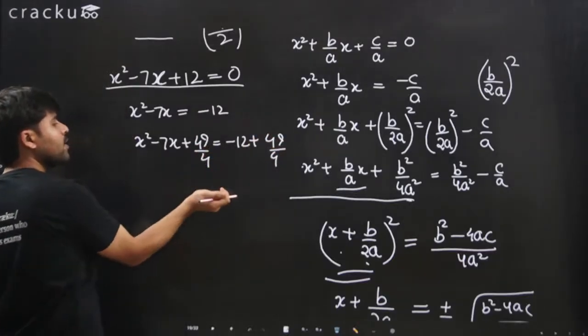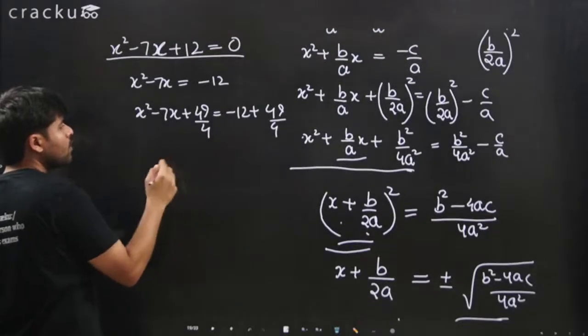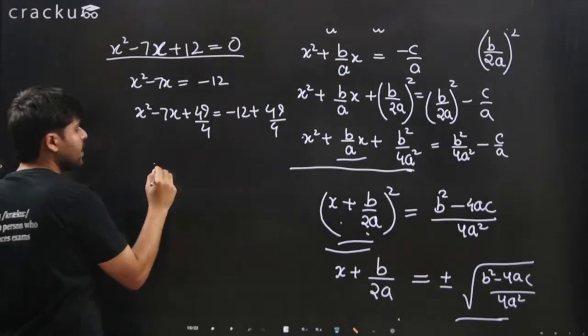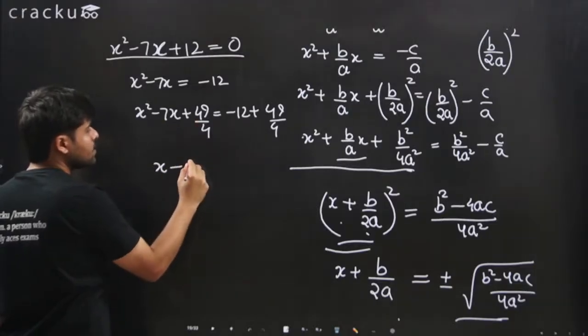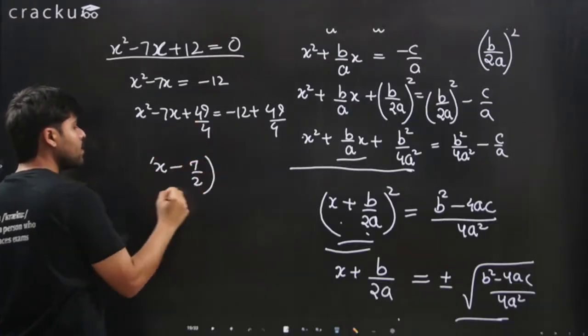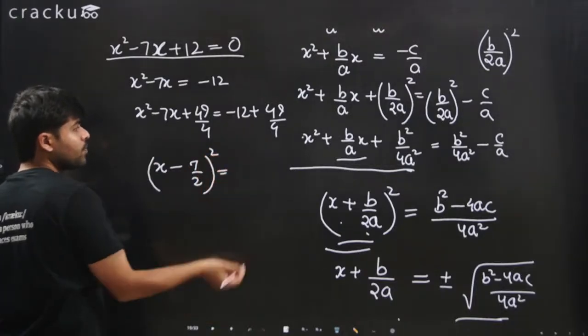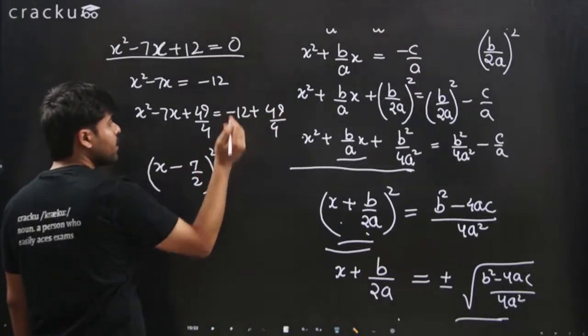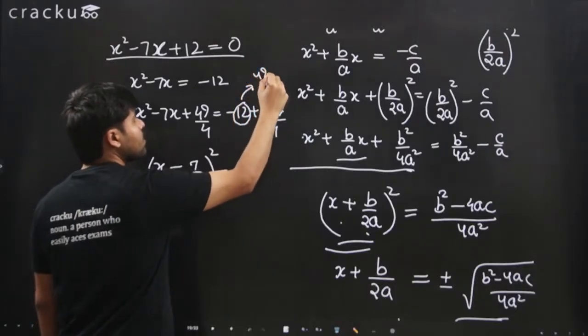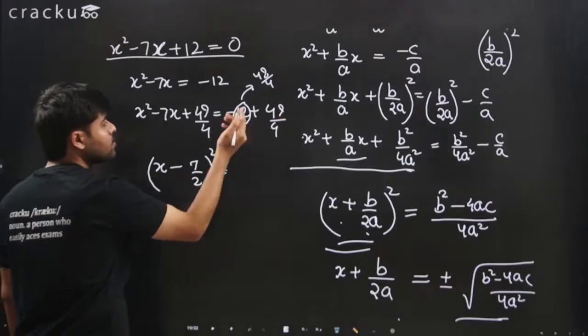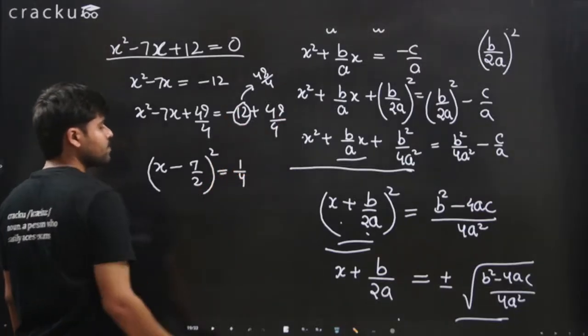Okay, this is what we will add. Now we can complete the square. We'll get x minus 7 by 2 whole squared is equal to 49 by 4 minus 12, which is nothing but 48 by 4, right? So 49 by 4 minus 48 by 4 is 1 by 4.